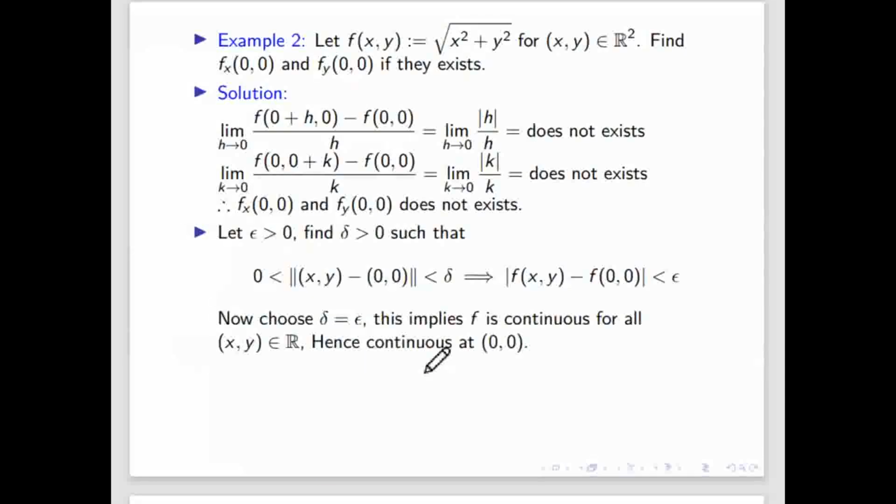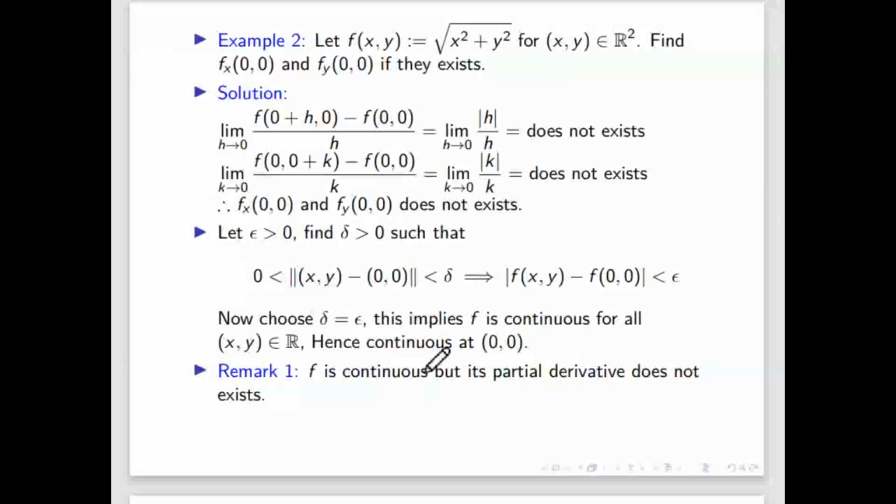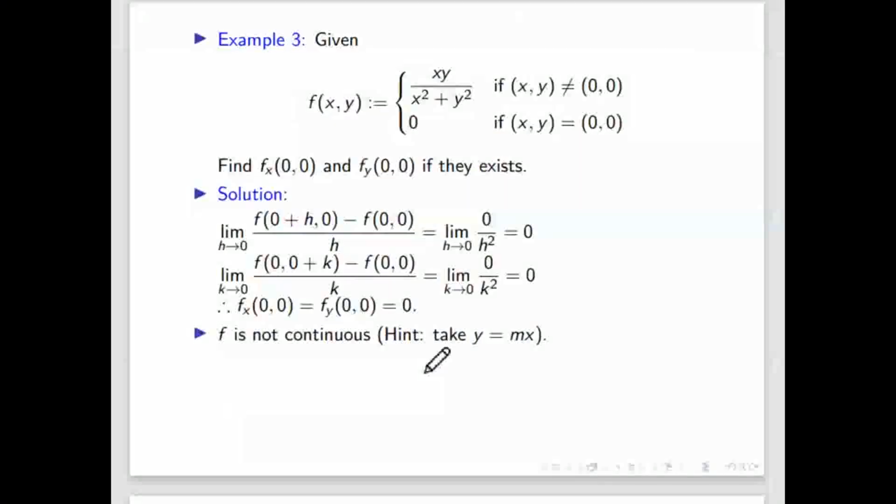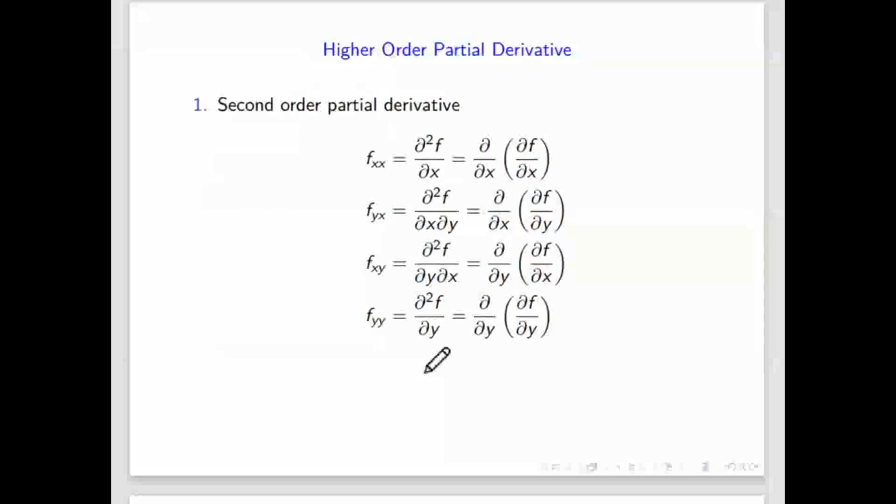So to find the actual definition of differentiability, people defined one more derivative, besides the partial derivative, and that is called the directional derivative. But before that, we can see some higher order derivatives, like differentiating 2 times. This is just notation: del square by del x square, and so on. There is a printing mistake here; it would be y square. So does anyone have any doubt in this formula, like fxx, fxy, fyx and fyy?